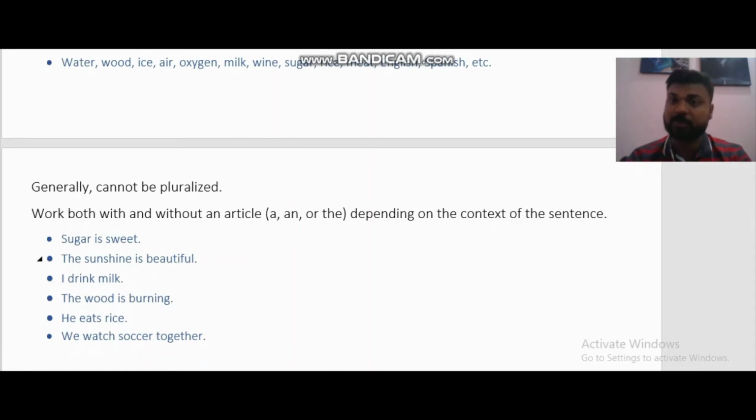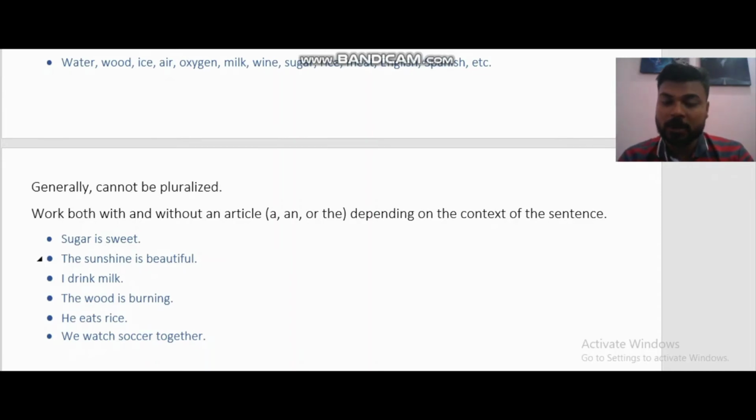We use that to specify something, to show the importance of something, right? So the sunshine is beautiful, I drink milk. The wood is burning, he eats rice. We cannot say he eats our rice because there is no rice, right? There is rice, that's it.